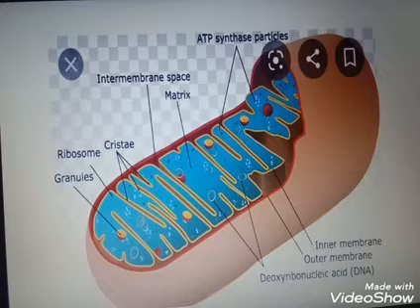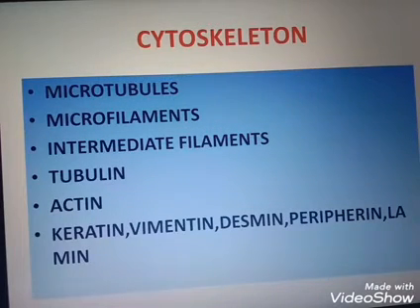The two membranes of mitochondria have their own specific enzymes associated with mitochondrial function. That means the outer membrane and inner membrane have their own enzymes for the production of ATP. ATP is known as the energy currency of the cell. The powerhouse of the cell is the mitochondria. Mitochondria work in the presence of oxygen, so that type of respiration is known as aerobic respiration. Got it. Next we are discussing the cytoskeleton.